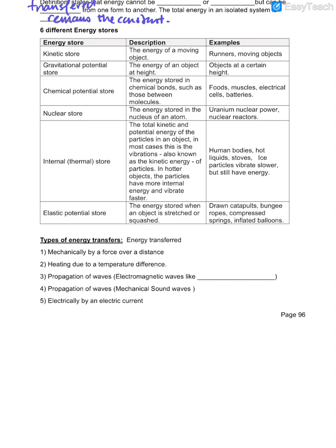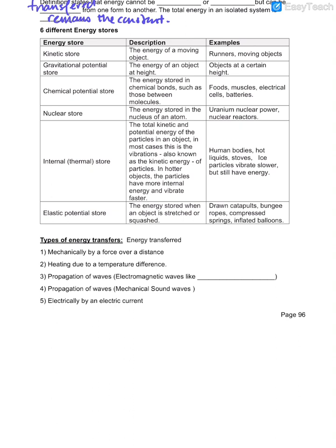Then you are supposed to know now in this chapter, this energy is transferred by what means? Mechanically, by a force over a distance. Meaning what? When it drops, what is pulling it down? Gravity, right? Gravity is pulling it down over a distance. So the transfer is number one.